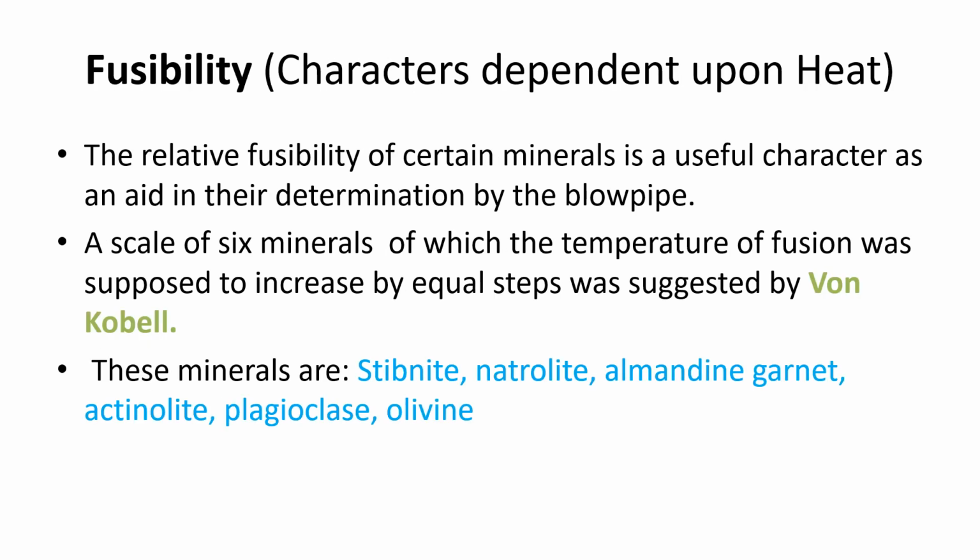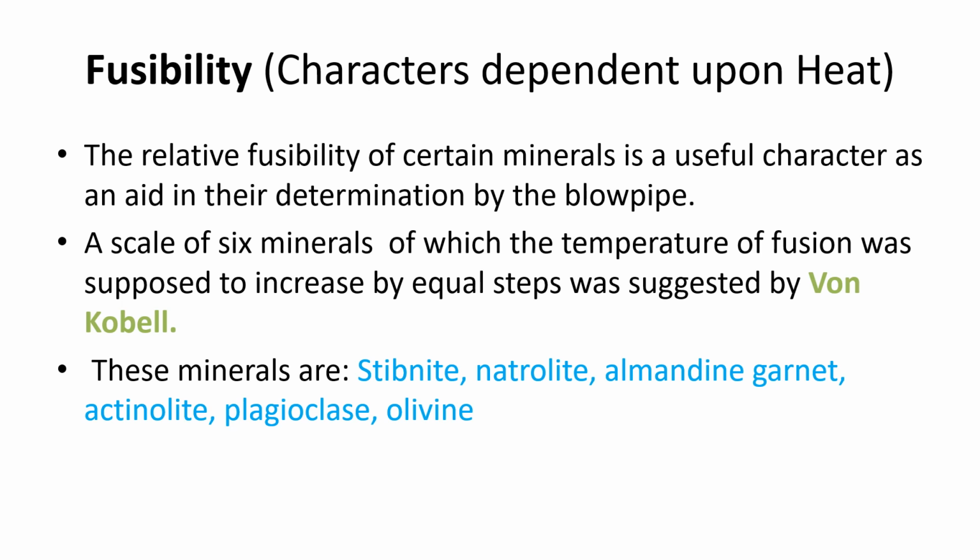So coming to fusibility. What is fusibility? Fusibility is a character of a mineral which depends upon heat. The relative fusibility of certain minerals is a significant character which is helpful for identification of the mineral, and this can be determined by a blowpipe.